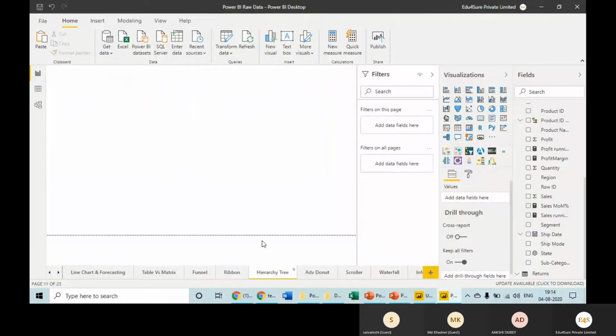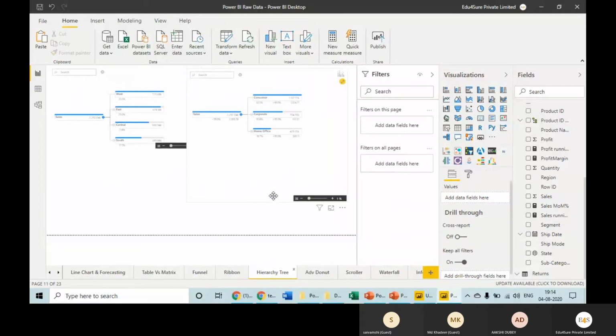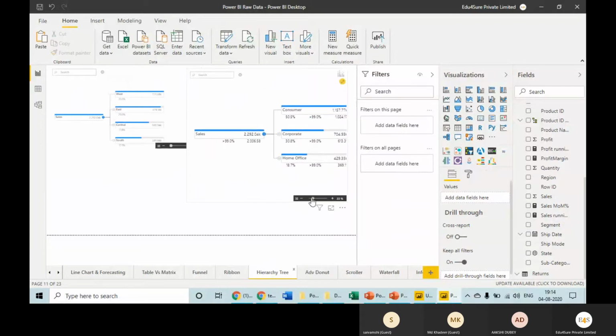This is the hierarchy tree. Whenever you have something which has branches, like grandfather, then father, then son, that sort of data, then you can use this hierarchy tree. Basically for categories and subcategories also. Whenever you want to show the hierarchies, this is the best visual you can use.